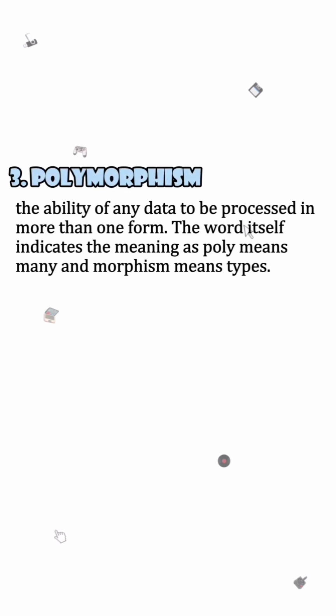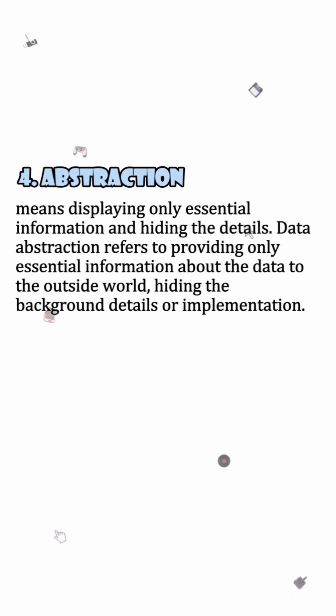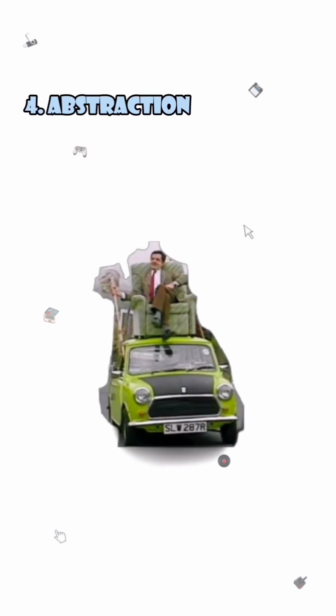Next is polymorphism, one name, many forms. Think of a remote control. The same button can control different devices. Finally, abstraction, simplifying complex systems by focusing on essential qualities. Imagine driving a car.